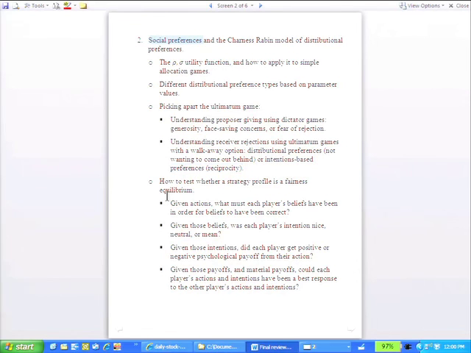Another topic in here that you should probably feel pretty familiar with is how to tell whether a strategy profile is a fairness equilibrium. Okay? So if all we're looking at is distributional preferences, right, preferences over actual outcomes, the Charness-Rabin type of preferences, or all we care about is what you wound up with and what the other player wound up with, then game theory can handle this very easily, right? Because your payoff is just your utility function. It's not your utility function for your outcome. It's your utility function for both outcomes.